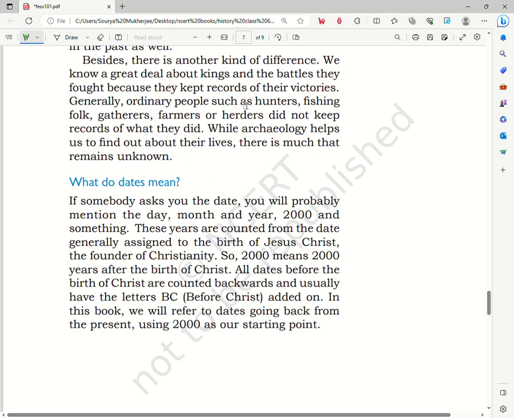So we see that while reading history, we get to know about the different deeds of different rulers and kings from the different records, manuscripts, and inscriptions of their victories in battles, of their deeds of building temples, giving lands, and so on. But the ordinary folk, that is the farmers, the hunter gatherers, the craftspersons, merchants, generally did not keep any such record. So many things about their lives still remain to be known.